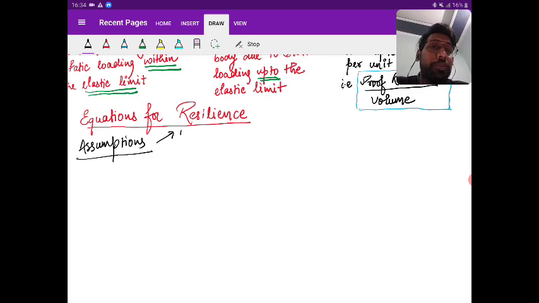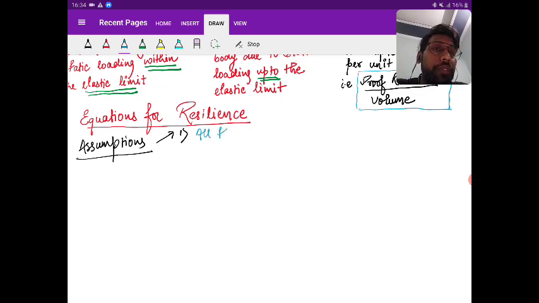What is the first assumption? All the external work done is stored in the body in the form of strain energy. There is no loss of energy. Right? So let me write that.